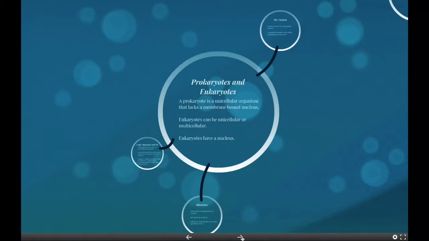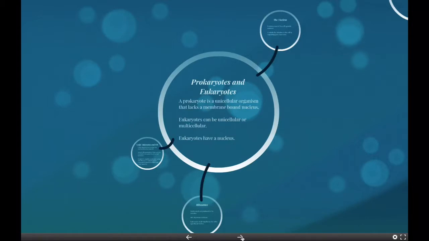A prokaryote is a unicellular organism that lacks a membrane-bound nucleus, mitochondria, or any other membrane-bound organelle. Prokaryotes are divided into two domains, archaea and bacteria. The first living organisms were prokaryotes.